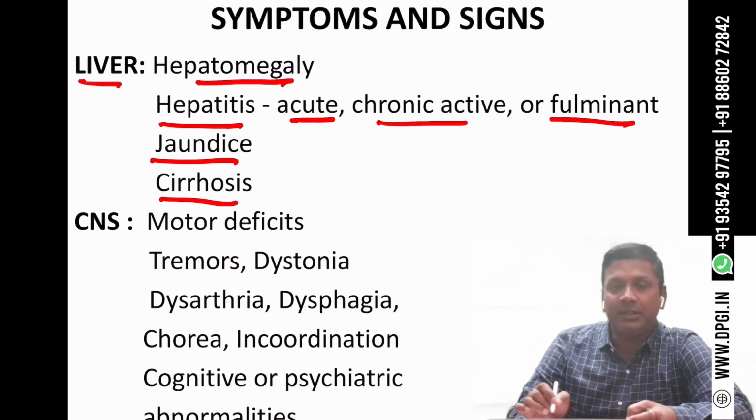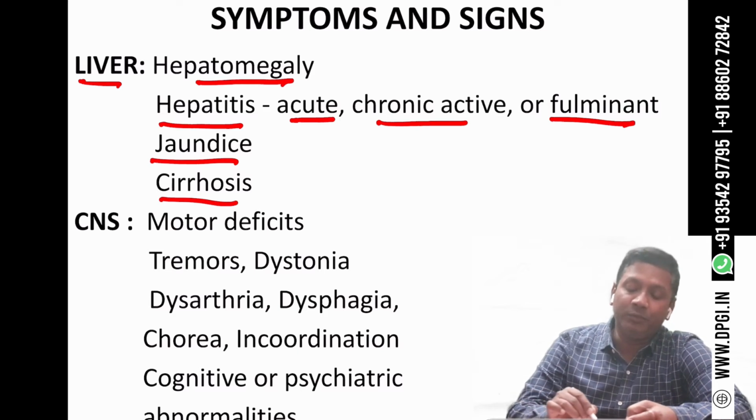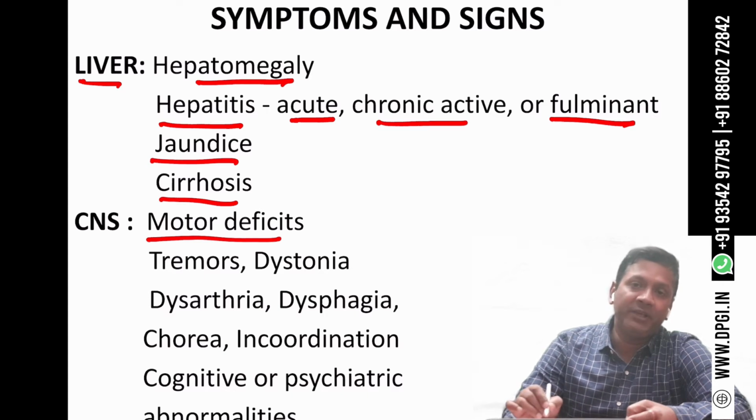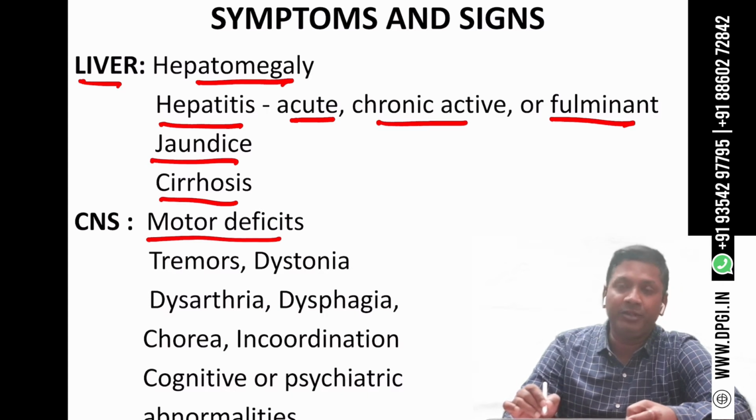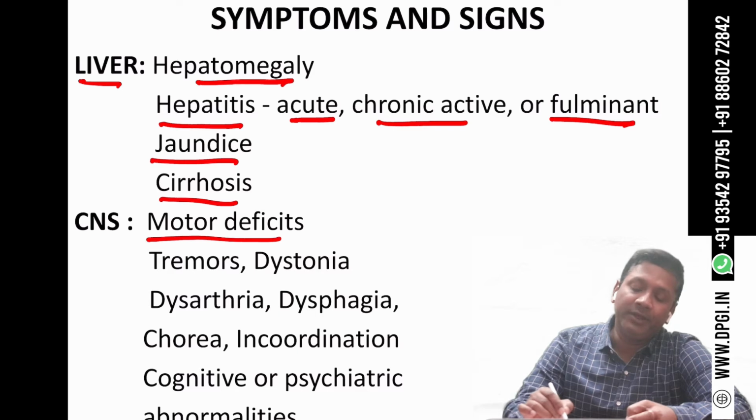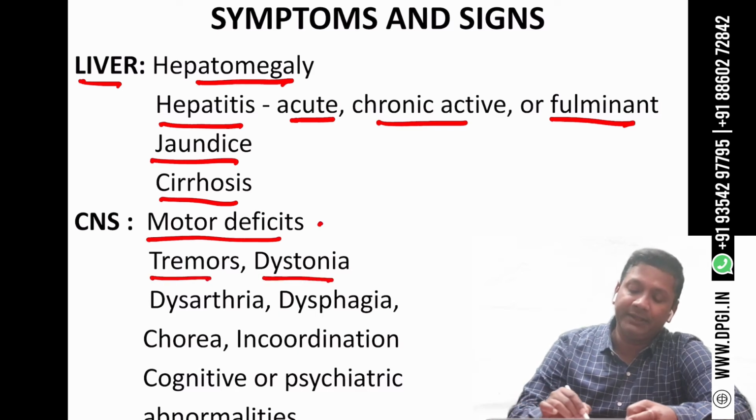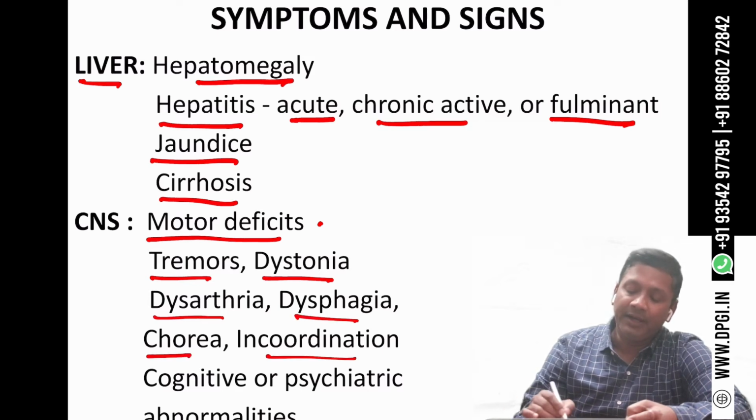In the central nervous system, it will lead to the motor deficit. It will affect the basal ganglia. It will affect the other areas of the brain also. It will lead to the motor deficit. It will lead to tremor. It will lead to dystonia, dysarthria, dysphagia, chorea, incoordination, and it may also lead to various cognitive and